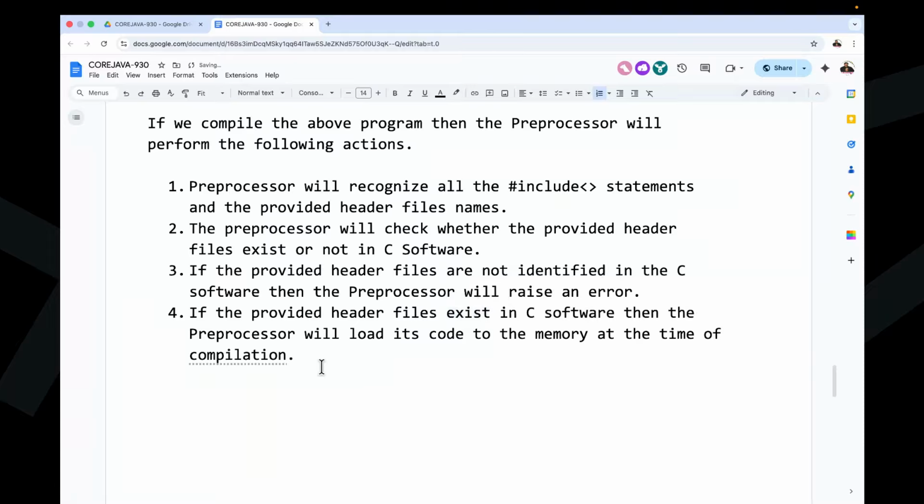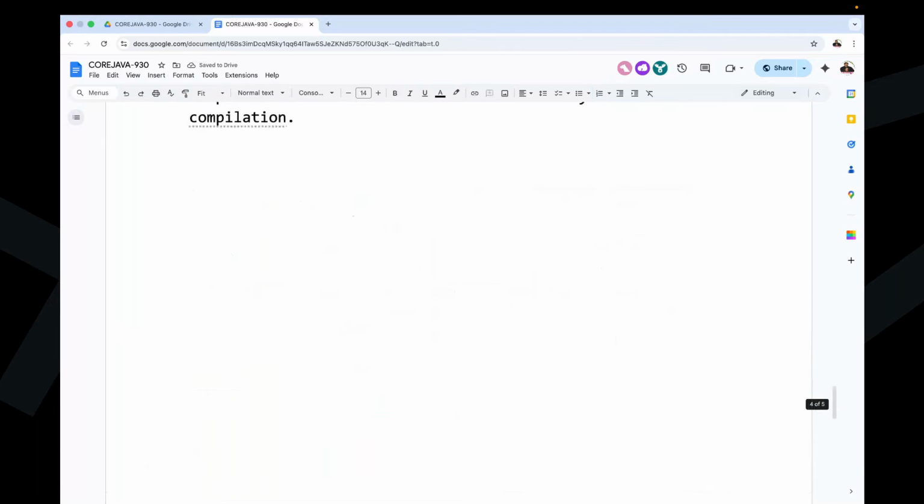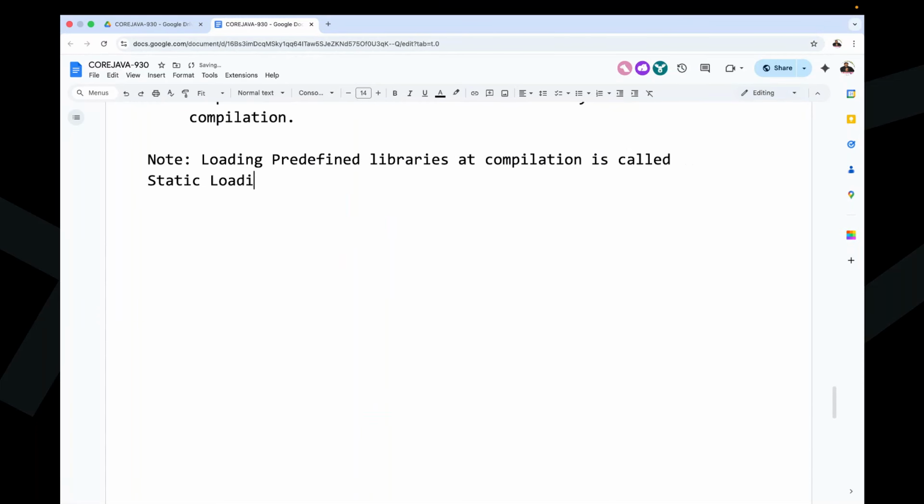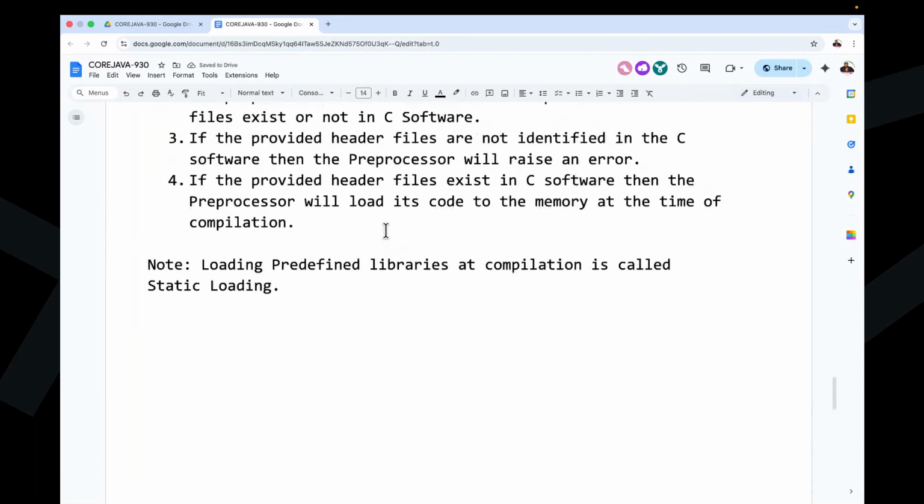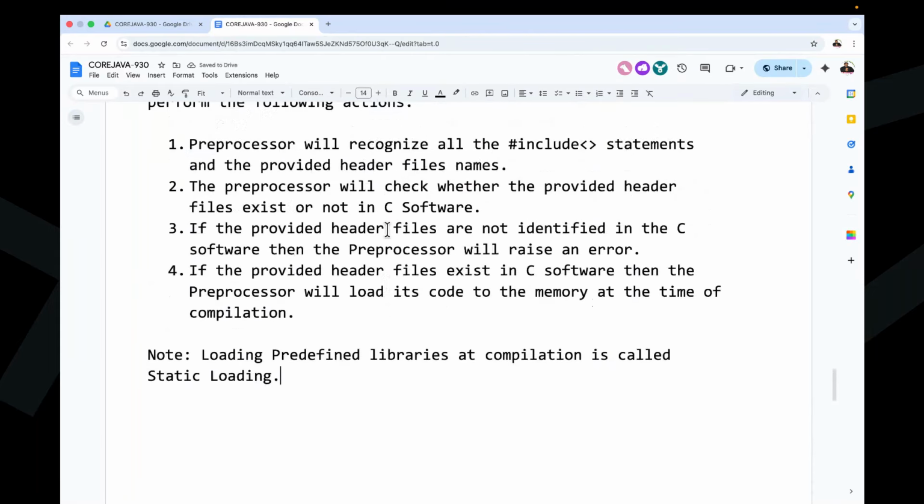All right, so now I'm giving a note type of point here. Now observe carefully. Loading predefined libraries at compilation time is called static loading. Loading predefined libraries at compilation time is called as what? Static loading.